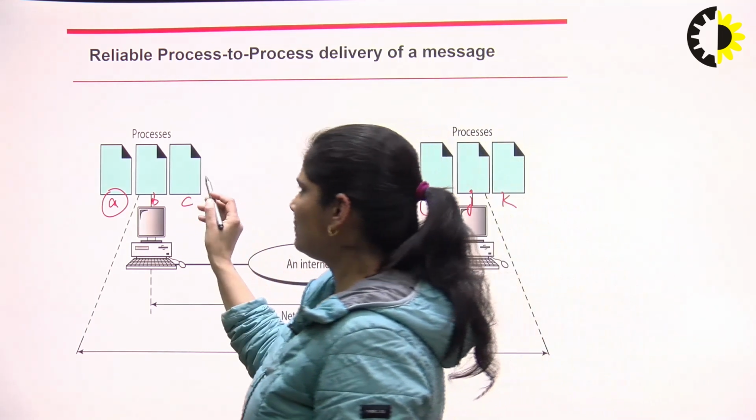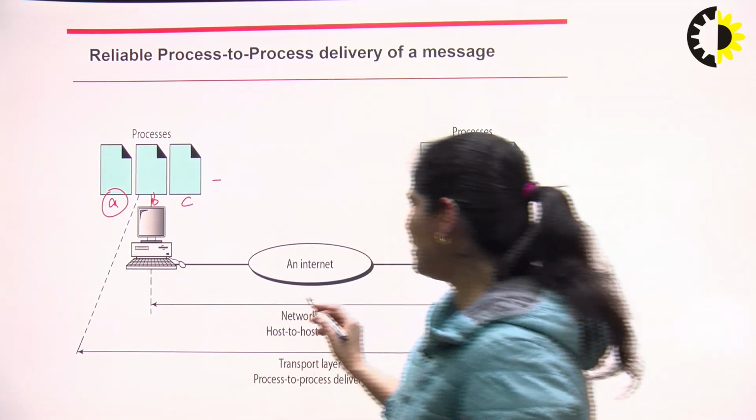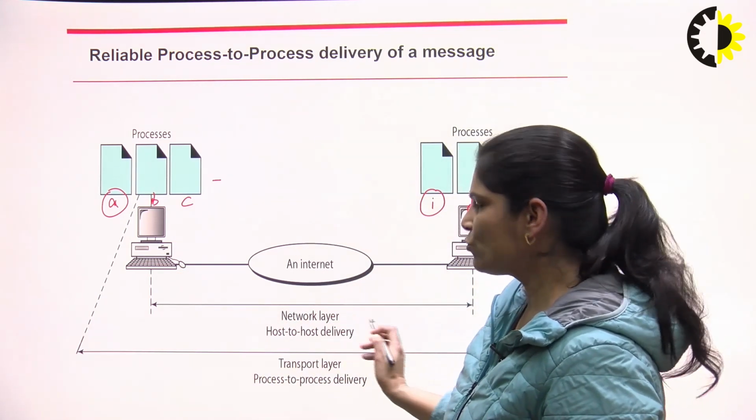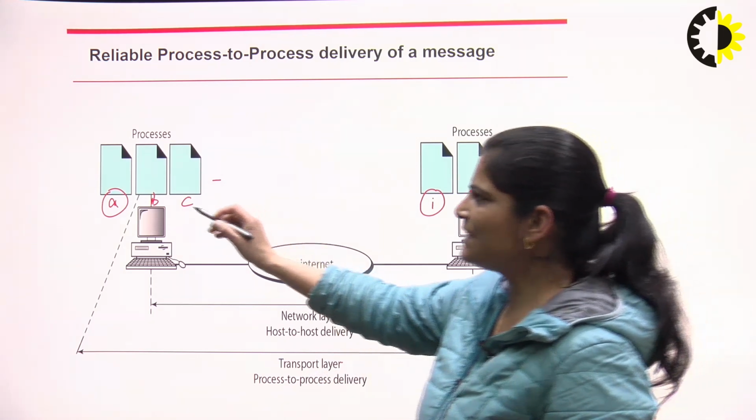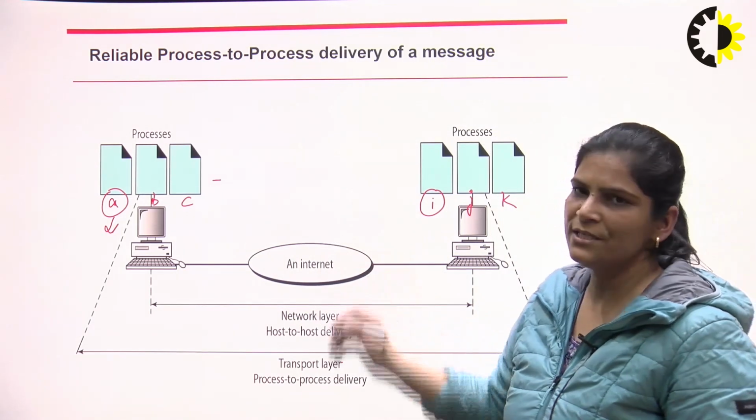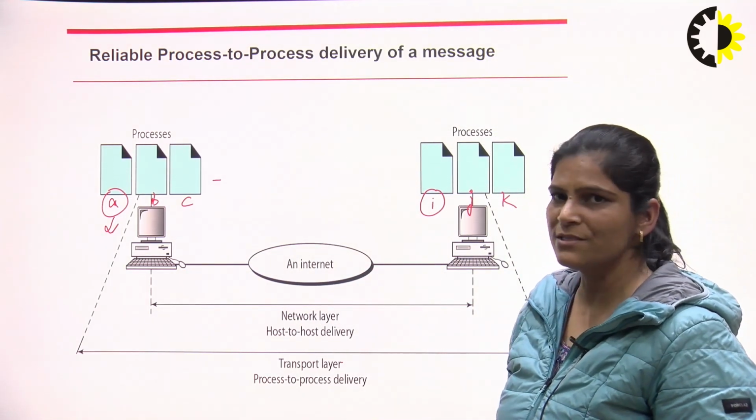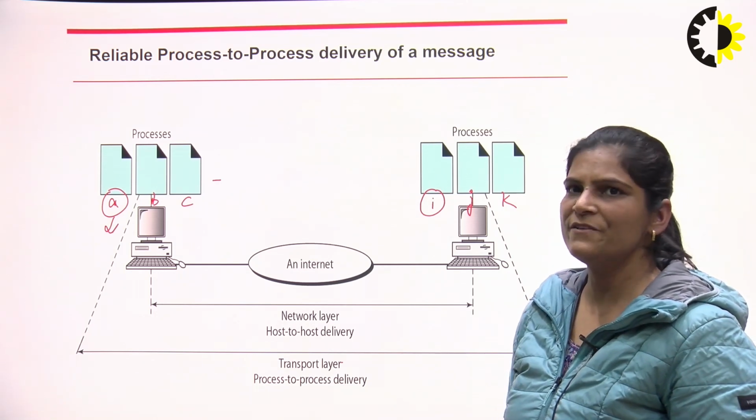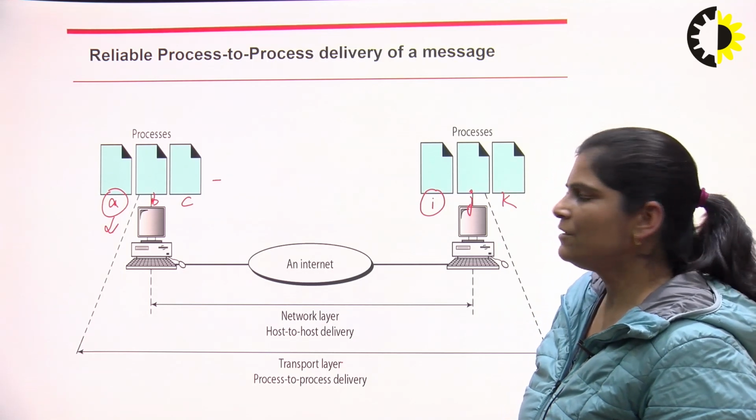So first process A goes from the sender side to the network layer for host to host delivery, then the transport layer for process to process delivery. We can send process A to process I through the internet only if we follow all the layers' processes, and then data goes from the physical layer of the sender to the physical layer of the receiver side.